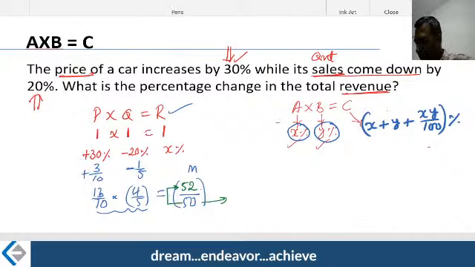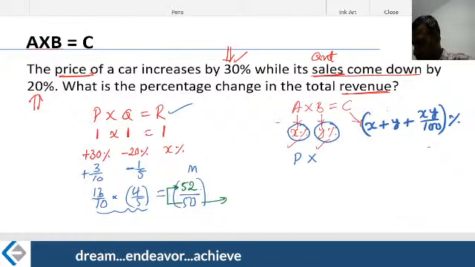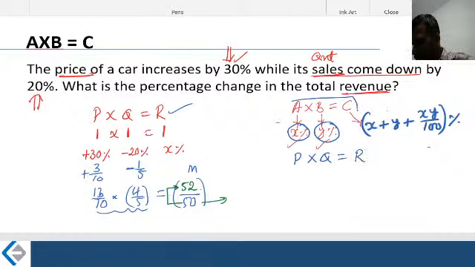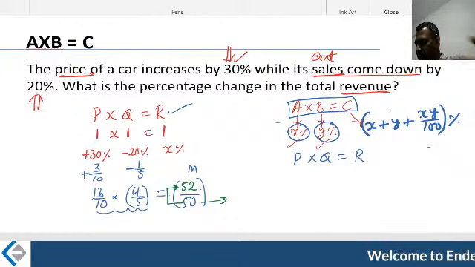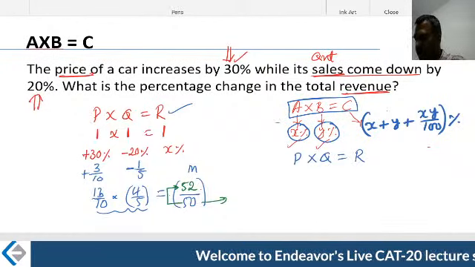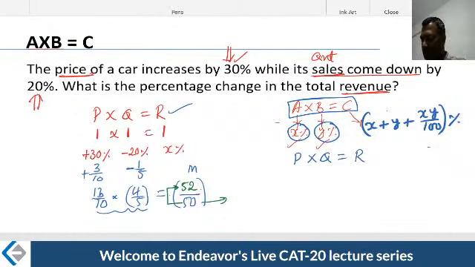Right, let's take a look back at this. What is given to me? Price into the quantity that I sell, the number of cars that I sell. All it is, is nothing but the revenue. Therefore, it is in the form of A into B is equal to C. What is A here? Price. What is B here? Quantity. What is C here? C is nothing but the revenue that the person is making.